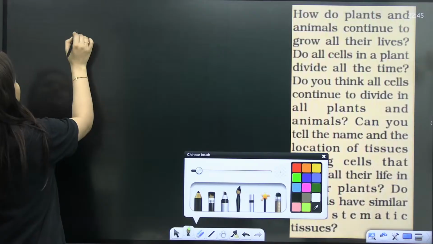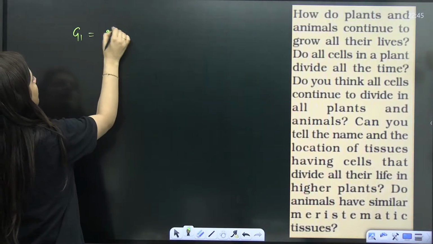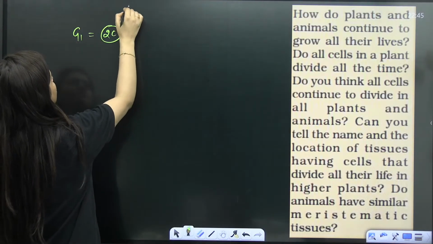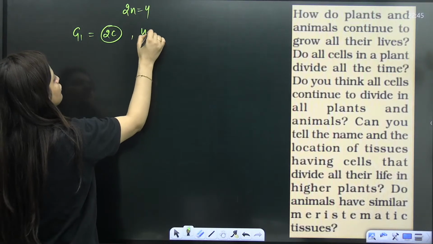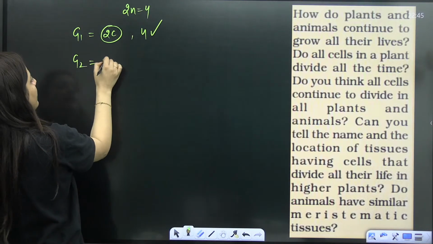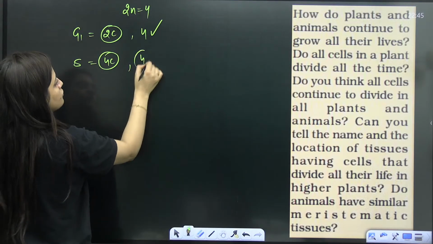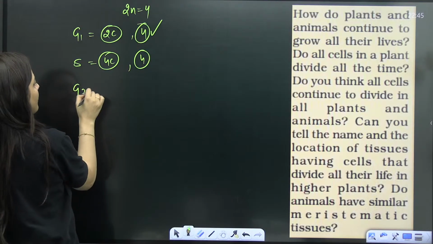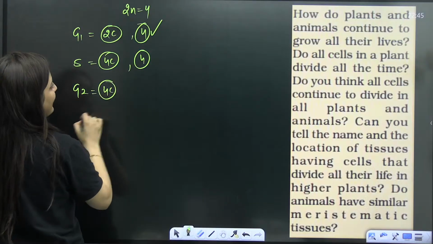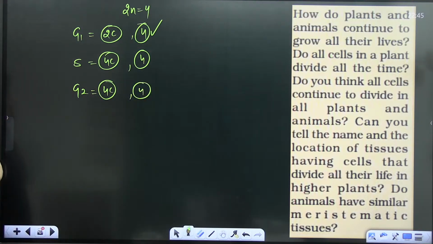Okay, so now let's draw some conclusions. G1 phase, DNA amount 2C. Let's suppose if 2n is equal to 4, here also it will be 4 only. S phase, the DNA amount will be 4C. But what about the chromosome number? It will remain the same. What about G2? G2 will also have DNA as 4C and the chromosome number will be 4. So yes, that's something that should be clear to you. That's something that you people should know. Understood? Sure?